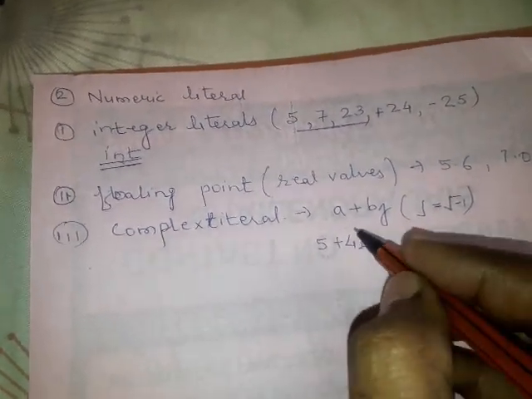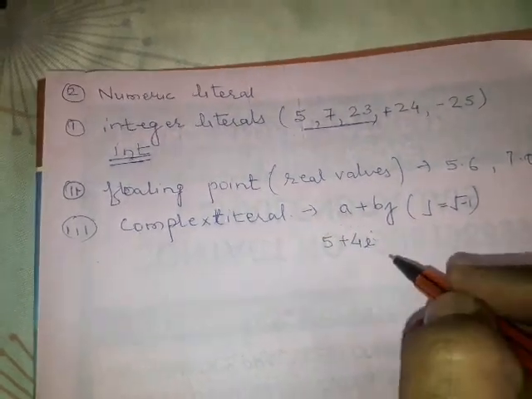We will discuss this complex literal in a later part of our chapter.